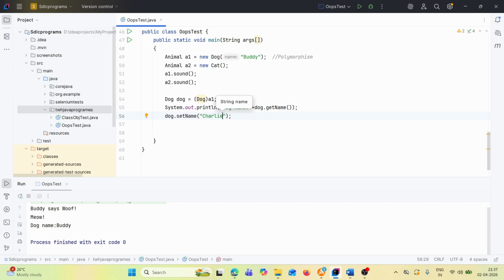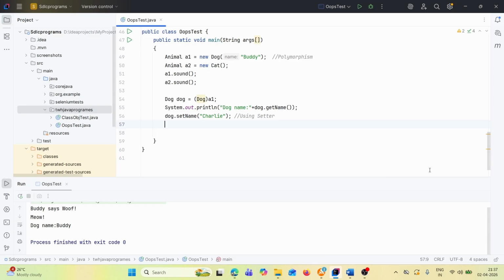So we are setting the name as Charlie. This is called a setter method, so we are using a setter. Now the dog name has been set to Charlie, correct.